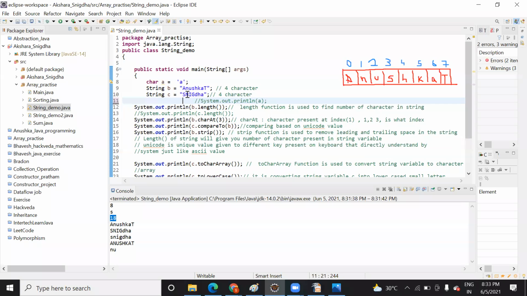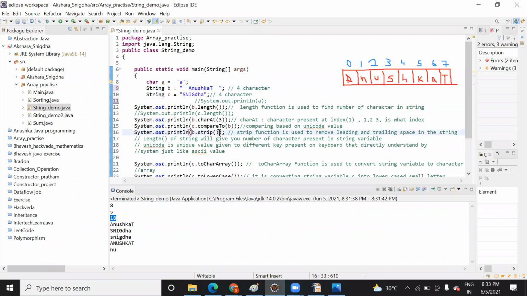Now the strip function. What do you mean by this strip function? This strip function is used to remove the space at the start and at the end. Just 1 minute. So here the leading and trailing edge will be removed by this strip function.